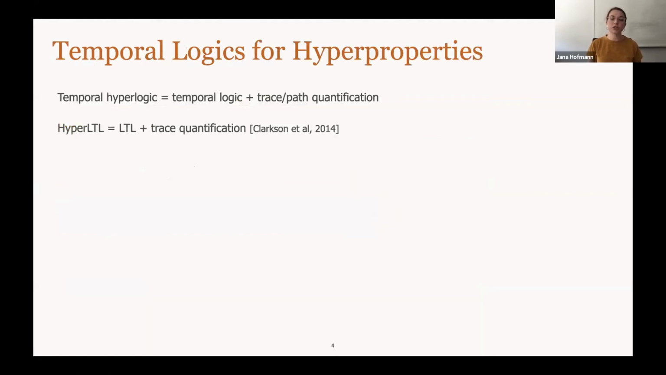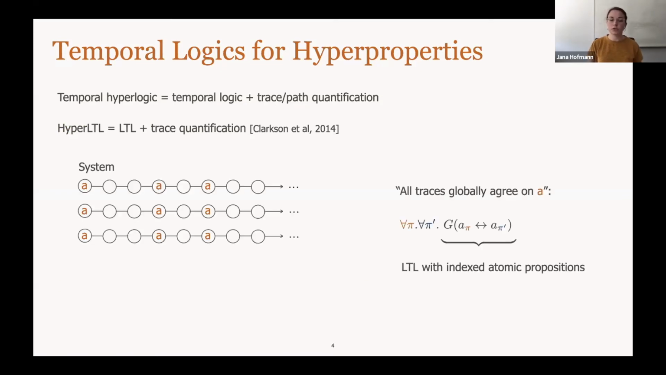There are a bunch of logics for hyperproperties. The most used ones are temporal logics. You can get a temporal hyperlogic by taking a temporal logic and adding trace or path quantification. Most prominently, HyperLTL is obtained by taking LTL and adding trace quantification. If you go back to our example, to state that all traces globally agree on A in HyperLTL, we universally quantify two traces, for example these two, and then in LTL state that globally, if A holds on one trace, it also holds on the other trace. The inner formula here is just a usual LTL formula where the atomic propositions are indexed.